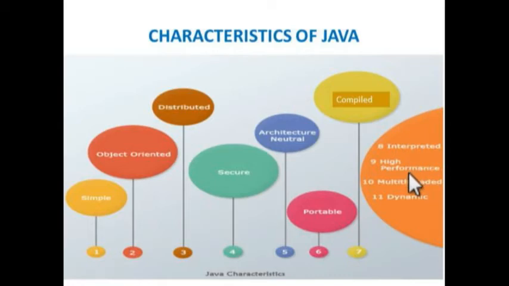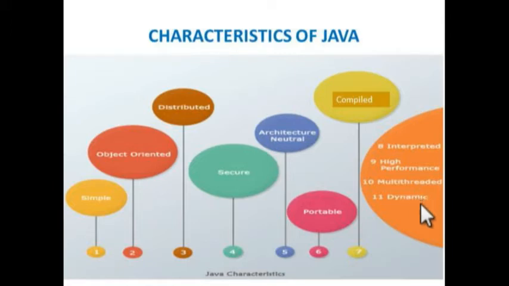The next one is high performance. Compared to C and C++, Java improves the execution time of the program. And the multi-threaded concept: multi-threading means multiple tasks can be executed at a time. So it supports multi-threading so that we can develop more interactive programs.